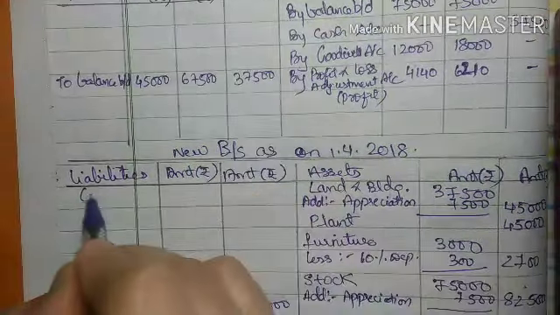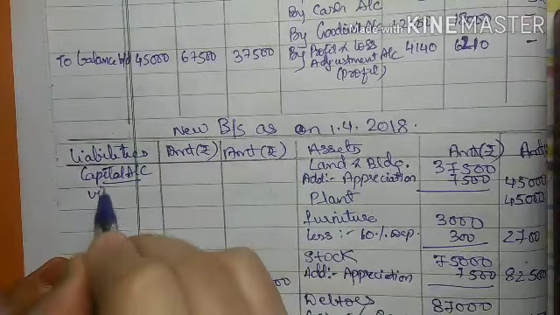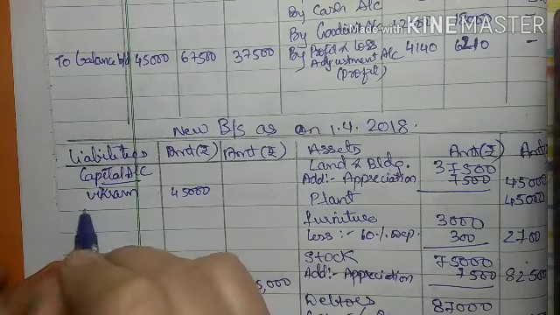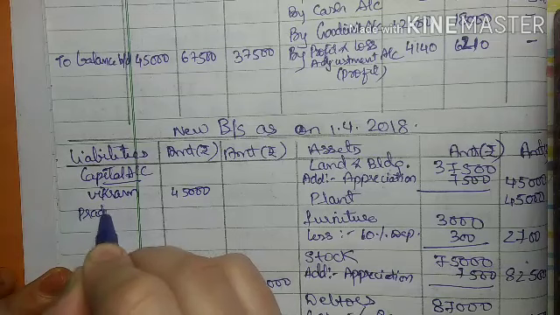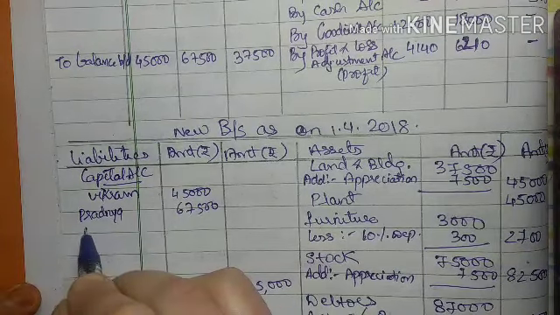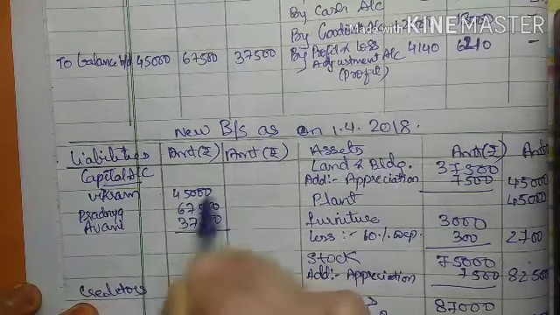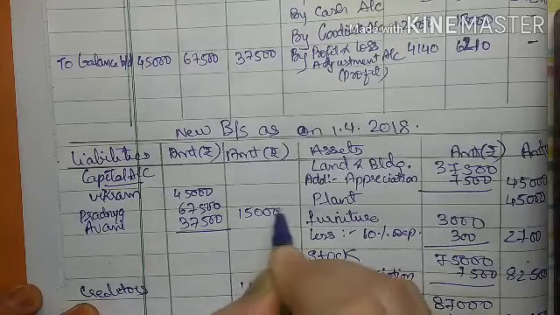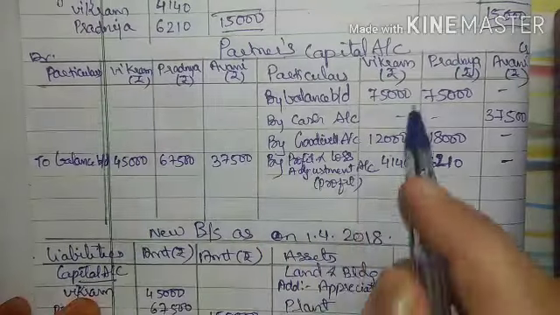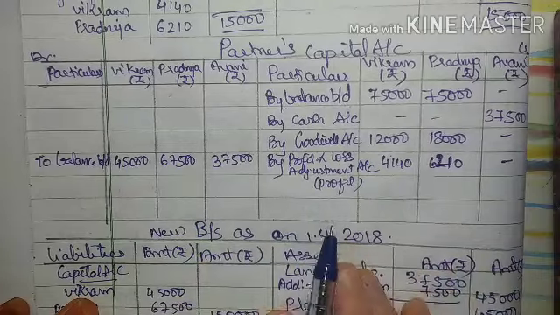That means here in my liabilities, I will write capital account: Vikram 45,000, then Pradnya 67,500, then Avni 37,500. When I total all this, it should be 1,50,000. We have already calculated that in the working notes, right? So usually in a problem we find this out, but here it is already given to us. So does it mean that our account is going to tally?